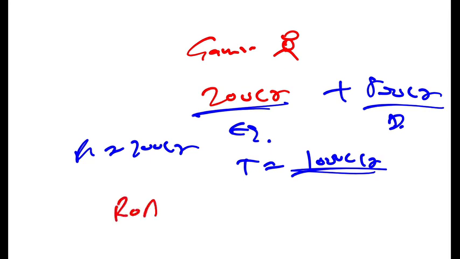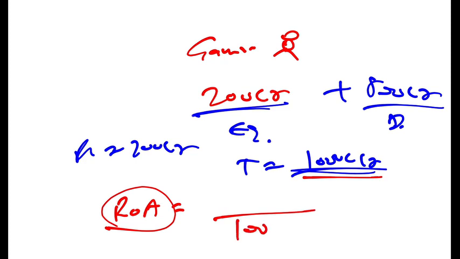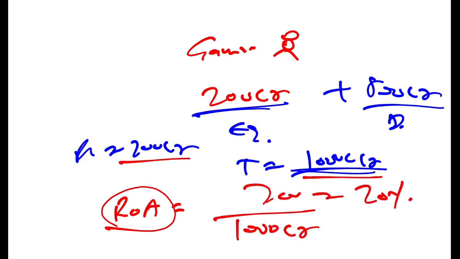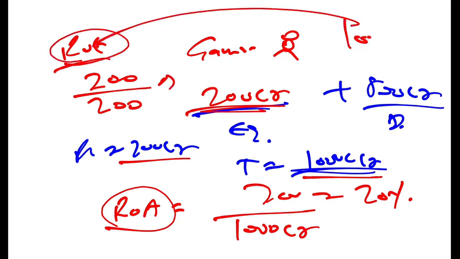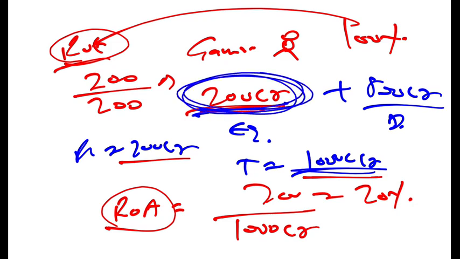So calculate my return on assets and return on equity. Return on assets will be the same because in the denominator you have 1000 crore and profit is 200 crore, so return on assets is 20%. But return on equity will now be less because I am making a profit of 200 crore and my equity is 200 crore. So my return on equity will be 100%. So this shows that if I am putting in more of my own money, my return on equity will be less.